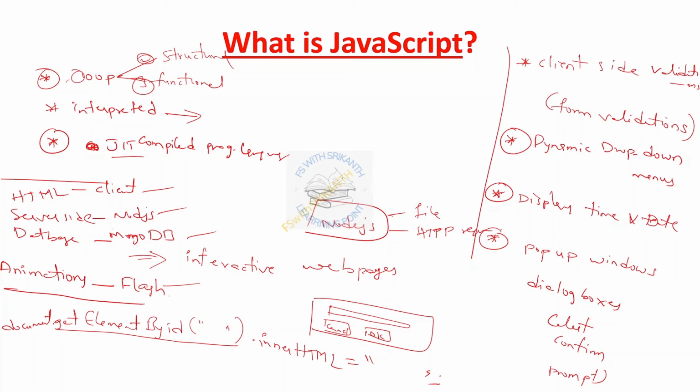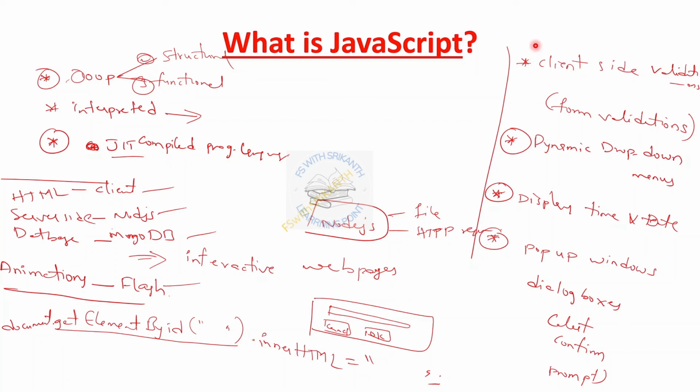What did we learn in this one? What is JavaScript? Just to rewind: it is an object-oriented programming language, and it can be structural and functional. It is object-oriented, but it works like structural and functional, and it is an interpreted programming language, meaning that code is compiled line by line, and it can be JIT. Having a JIT compile feature means it converts our code from one browser to another browser. It translates our code.